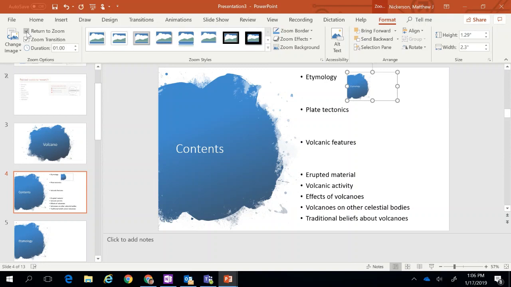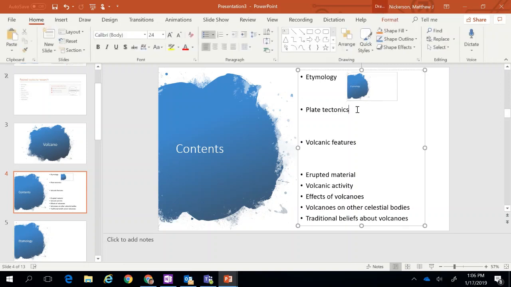Otherwise, what happens is I click here during my presentation, I get to the etymology page, and now all I can do is click the right arrow or left arrow to move forward or backwards one slide again. And what I want to do is be able to get back to my table of contents so I can get to any other slides.